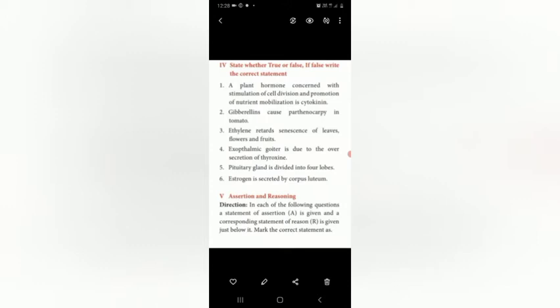First question, a plant hormone concerned with stimulation of cell division and promotion of nutrient mobilization is cytokinin. This statement is true only, because the cytokinin hormone is responsible for stimulation of cell division and it also promotes nutrient mobilization. Mobilization means movement of nutrient to plant parts. So the answer is true.